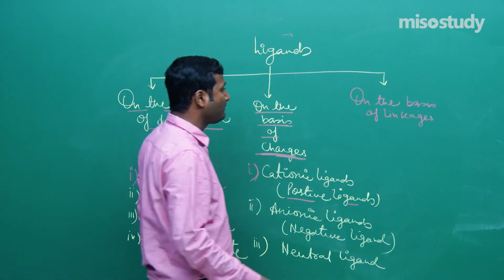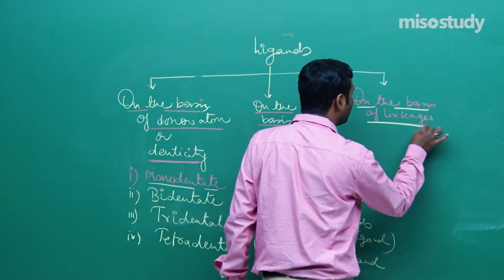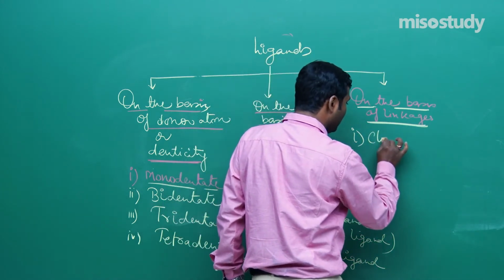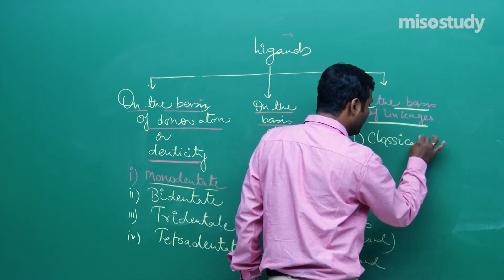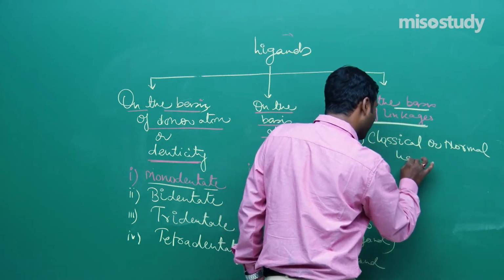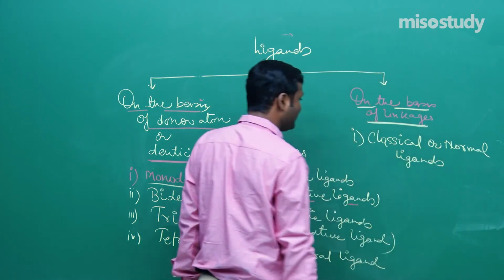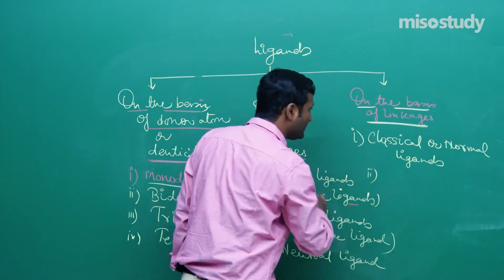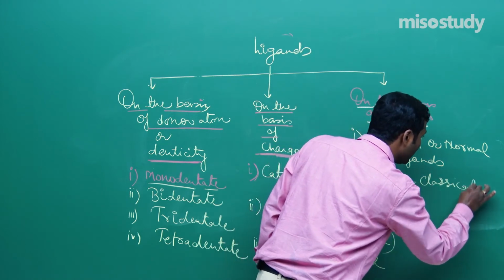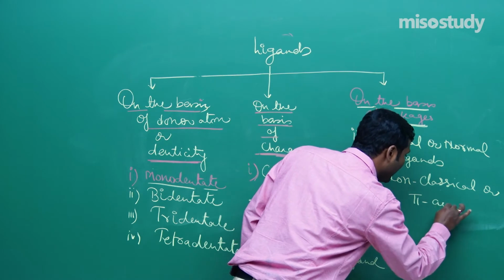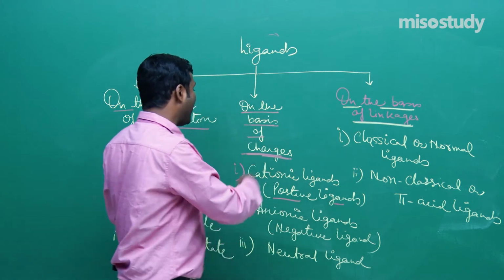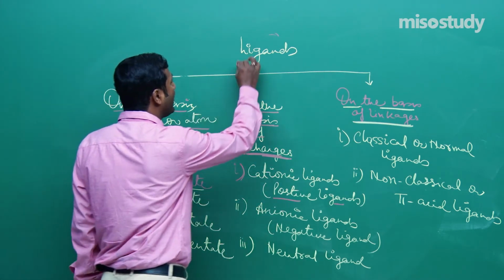Now there comes the basis of linkage, that is donation. First one is classical or normal ligands. Is it clear to you? Second one is, friend, non-classical or pi acid ligands. Is it clear to you, friend? These are the types and we'll discuss them one by one.